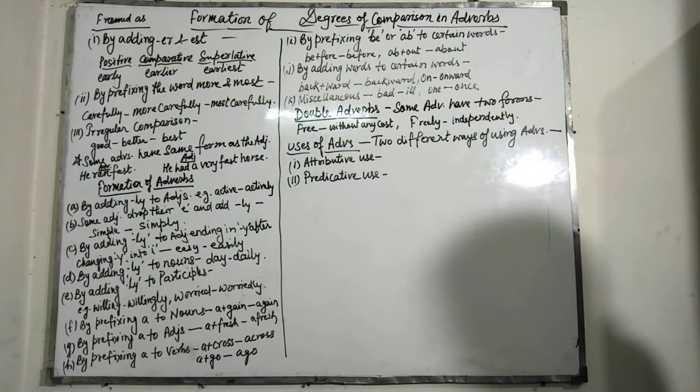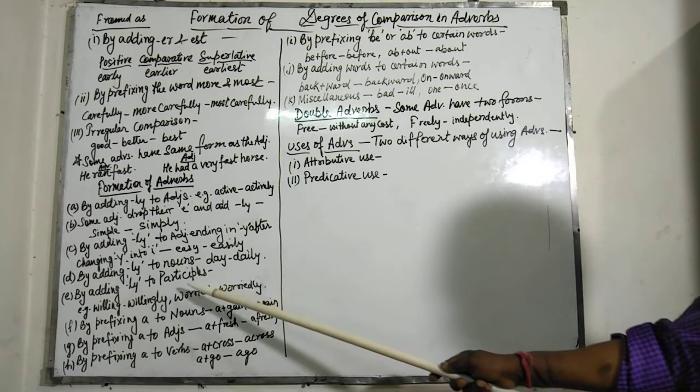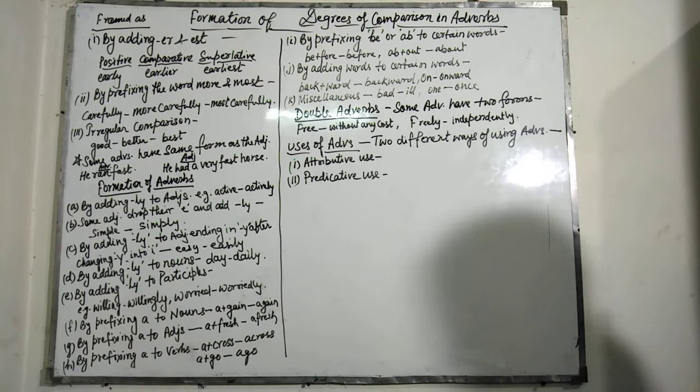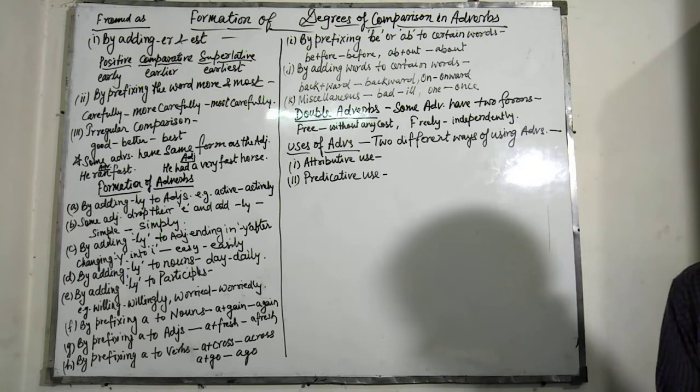Next is by adding ly to nouns. Day, daily; month, monthly; hour, hourly; week, weekly, etc. Next is by adding ly to participles. For example, willing, willingly; worried, worriedly; loving, lovingly; fixed, fixedly; knowing, knowingly; surprising, surprisingly; mocking, mockingly, etc.